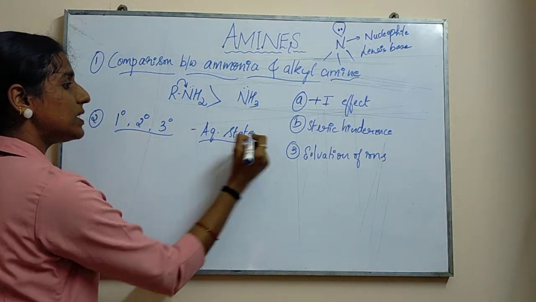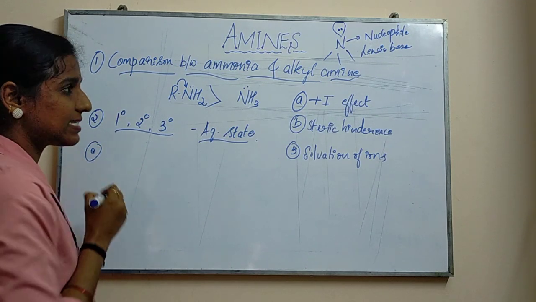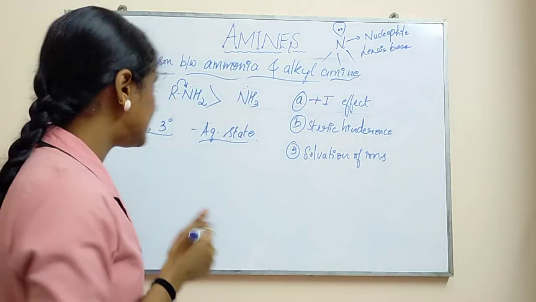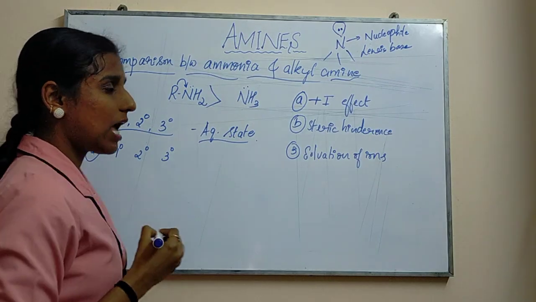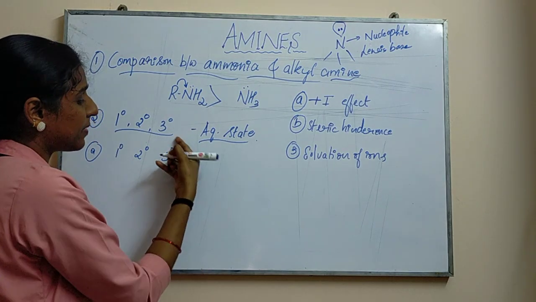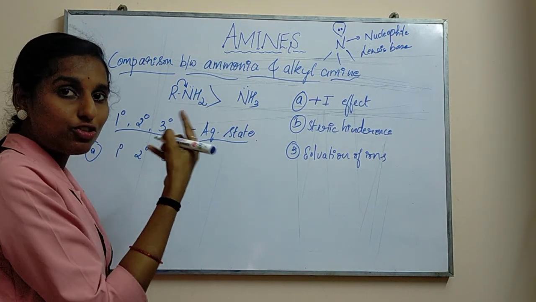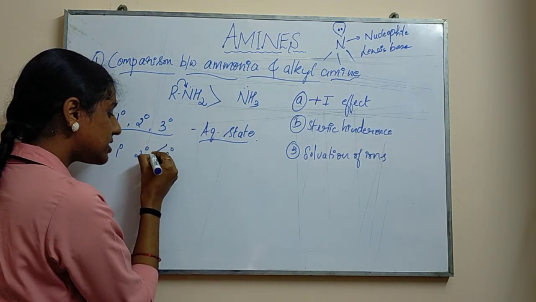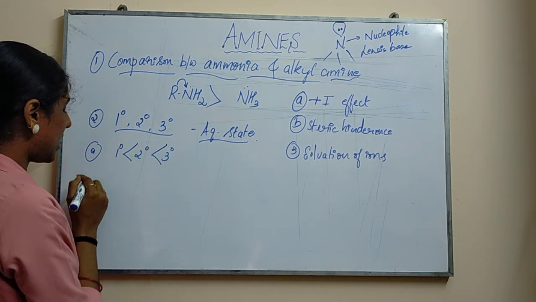First, in the aqueous state, the first effect is the plus I effect, the same property. If you consider primary, secondary, tertiary, it is the same concept. With tertiary, more alkyl groups are present, so it gives more electrons towards the central atom, so that it can lose the electron easily. So tertiary is more, then secondary, then primary.